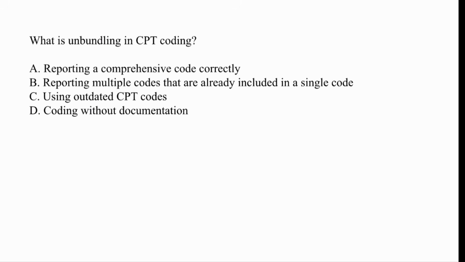The correct answer is option B, reporting multiple codes that are already included in a single code. Why? Unbundling means billing separate component codes instead of the required comprehensive code. So it leads to overpayment and it is considered improper billing. Okay. So we should never report multiple codes that are already included in a single code. If a single procedure code includes all steps, then why do we need to report multiple codes? Okay. Therefore, it is wrong to report multiple codes that are already included in a single code and it is called unbundling. Next question.